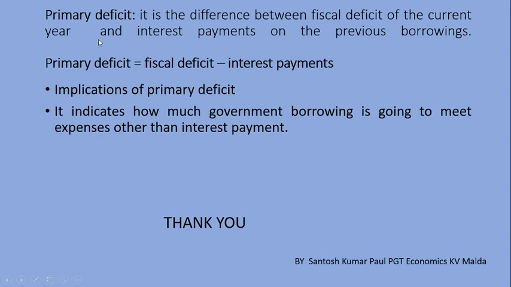Now, primary deficit. It is the difference between fiscal deficit of the current year and interest payments on the previous borrowings. That is, primary deficit is equal to fiscal deficit minus interest payments. Implications of primary deficit. It indicates how much government borrowing is going to meet expenses other than interest payment.